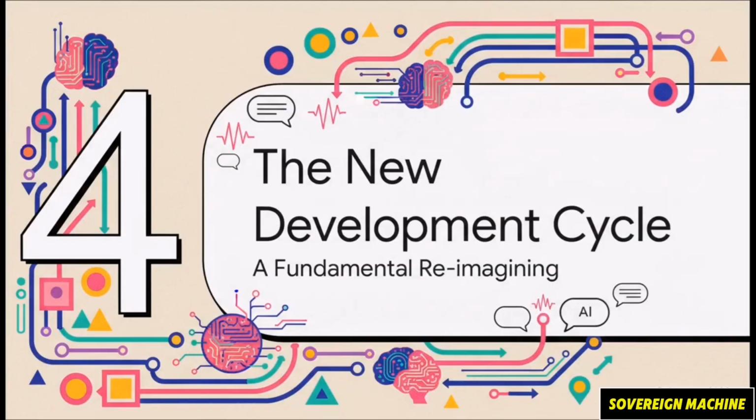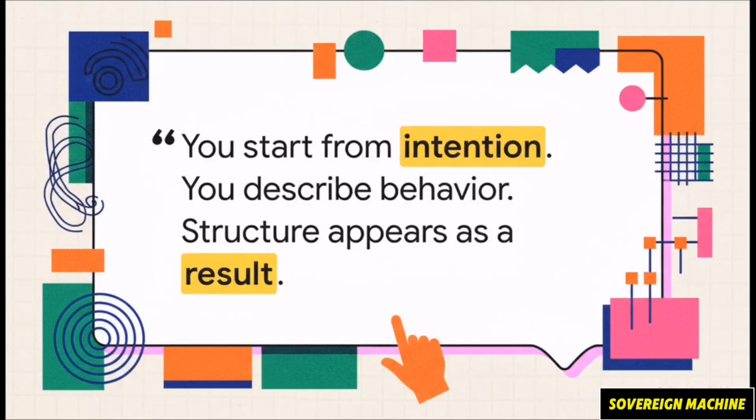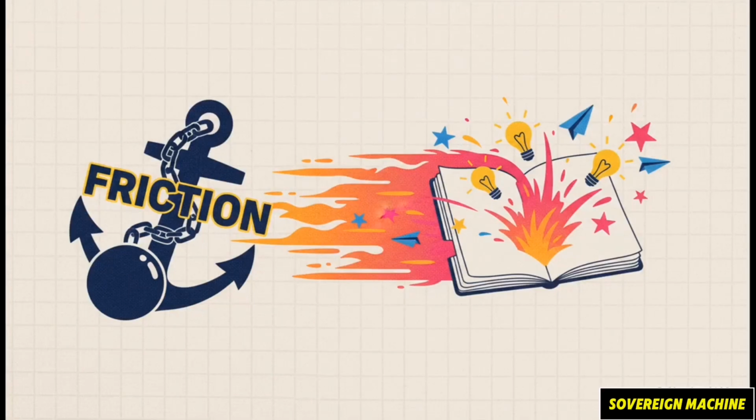So when you put all of this together, what you're really seeing is a fundamental reimagining of the entire development lifecycle. It's a move from building with blocks to building with pure intent. This quote really is the core philosophy. It's a shift away from the tyranny of technical setup and toward pure creative expression. You get to focus entirely on the what and the why of your idea, and you let the system handle the how.